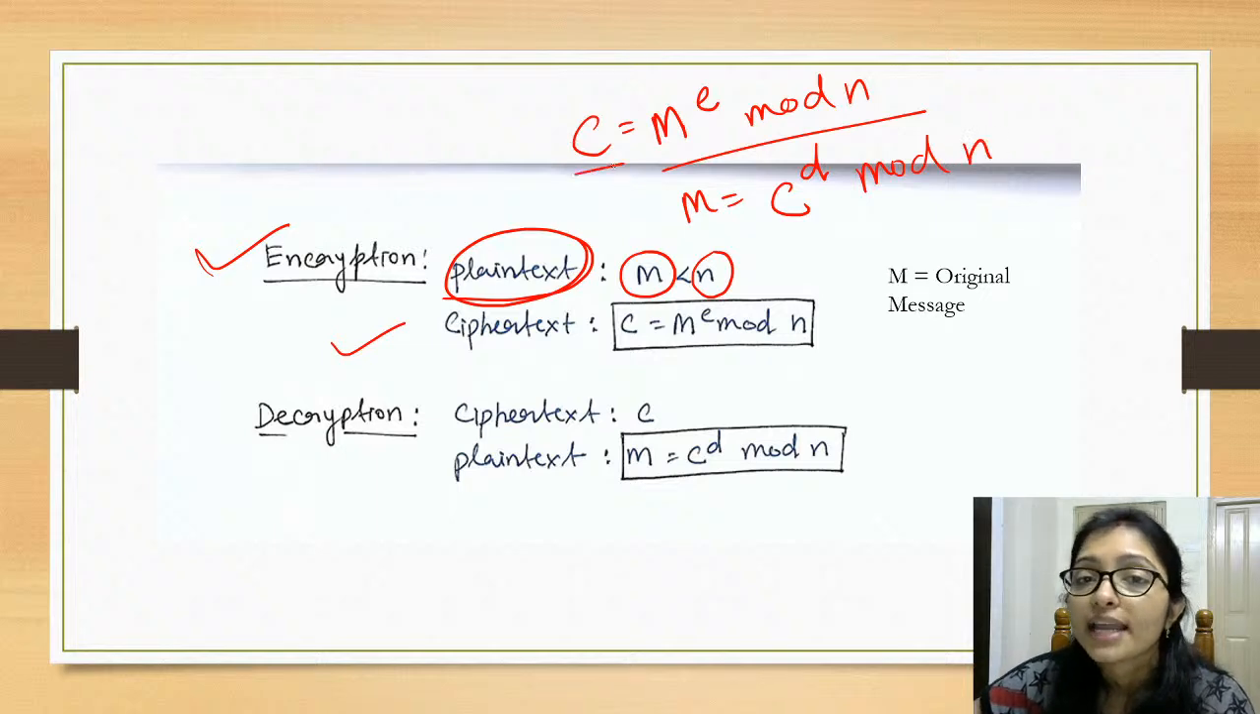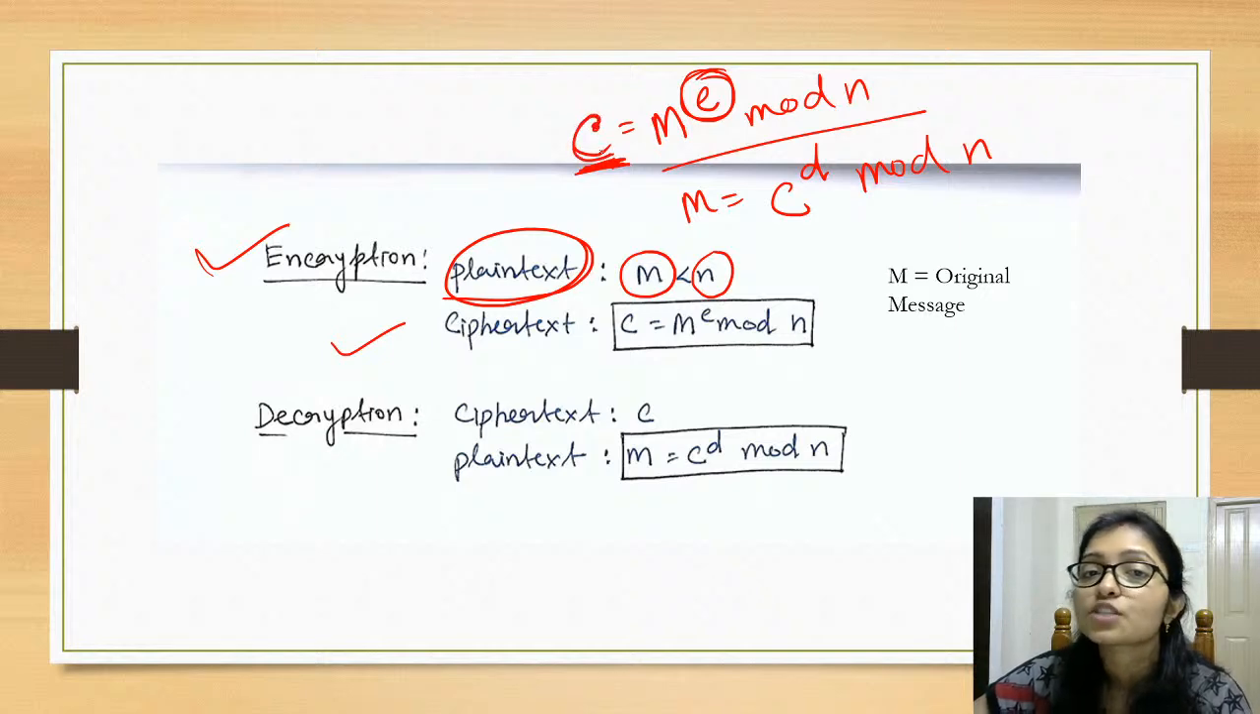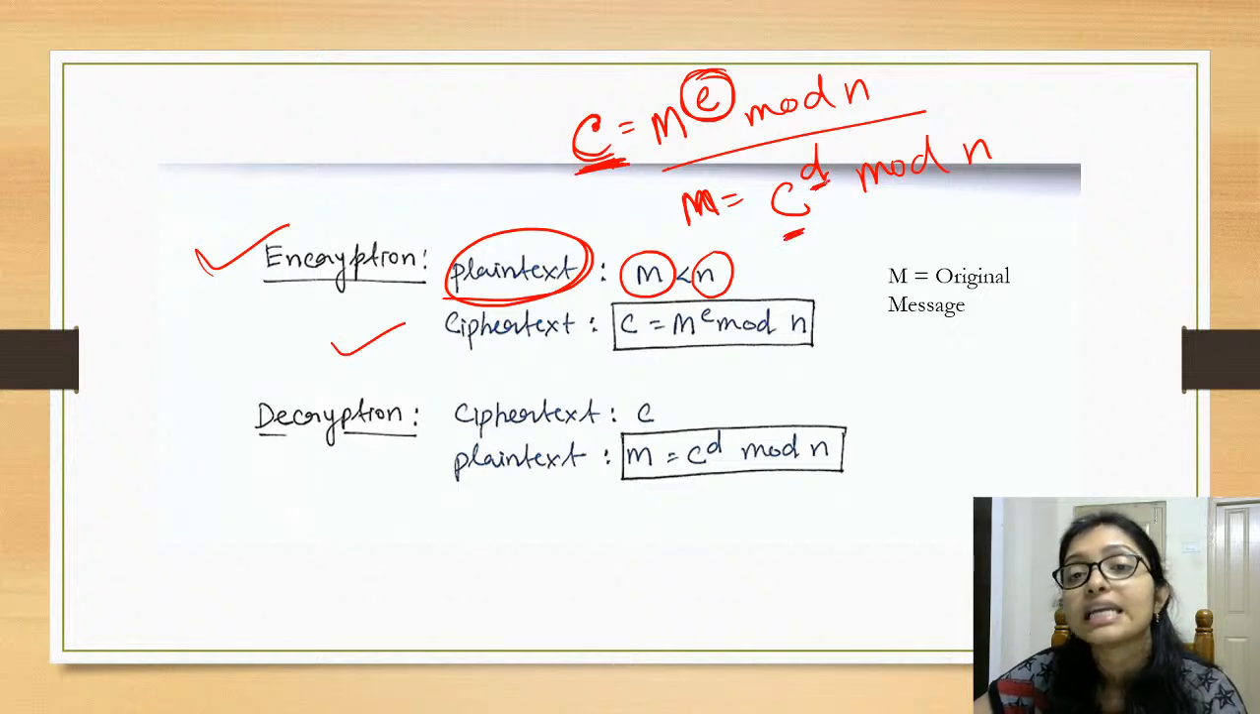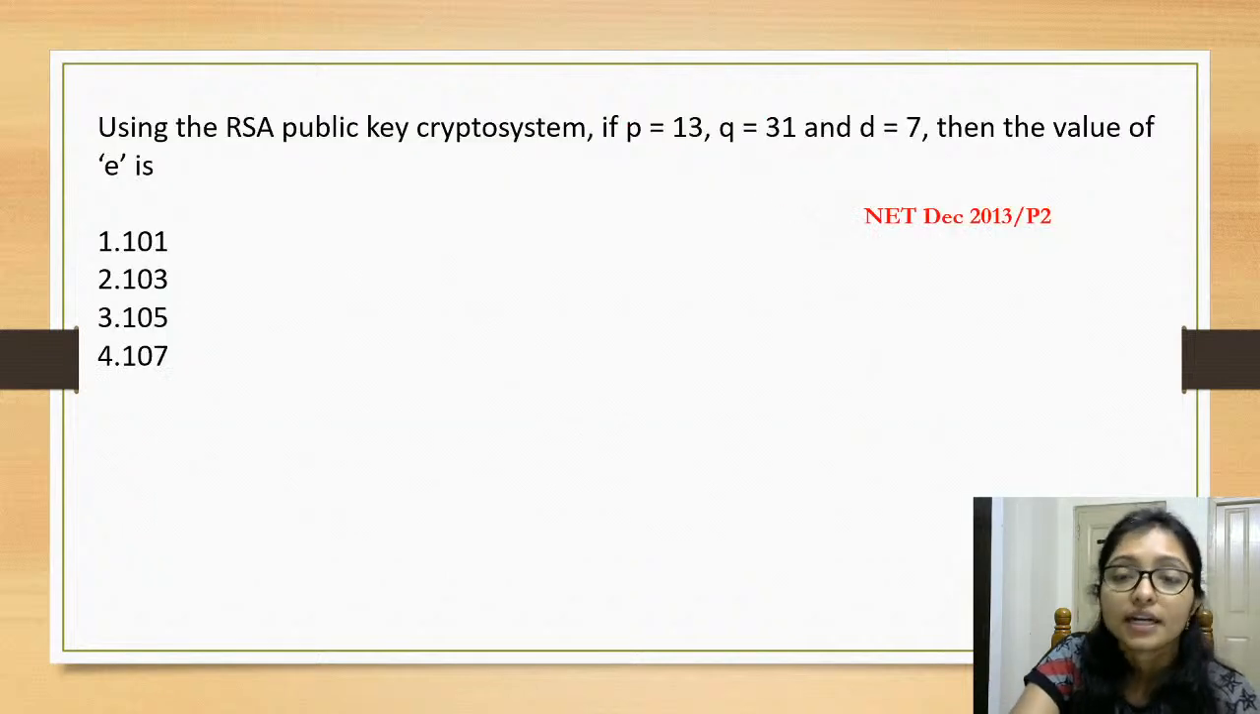Just look, here is C and here is E. In that way you can remember. Ciphertext means M to the power E, and message means C to the power D. Okay, with the ciphertext C it is to the power E, and with the message M it is to the power D. Others are the same.